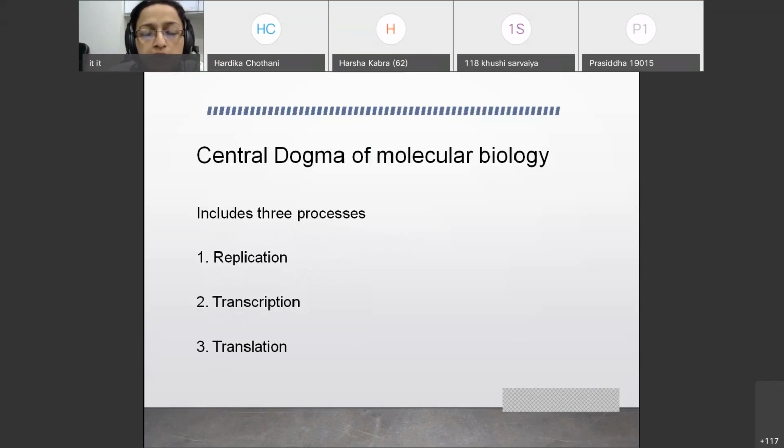Explain what you mean by the central dogma of molecular biology. This particular thing you should be able to explain. This includes three processes: replication, transcription, and translation. So in the Viva, define what is replication, that is production of new DNA; transcription, that is production of RNA; and translation, production of protein.